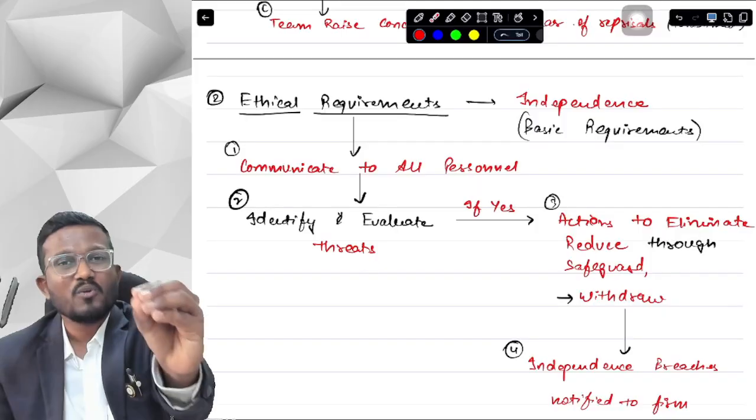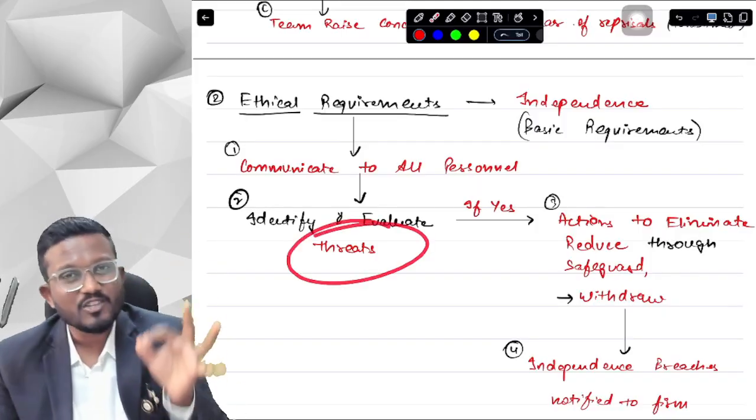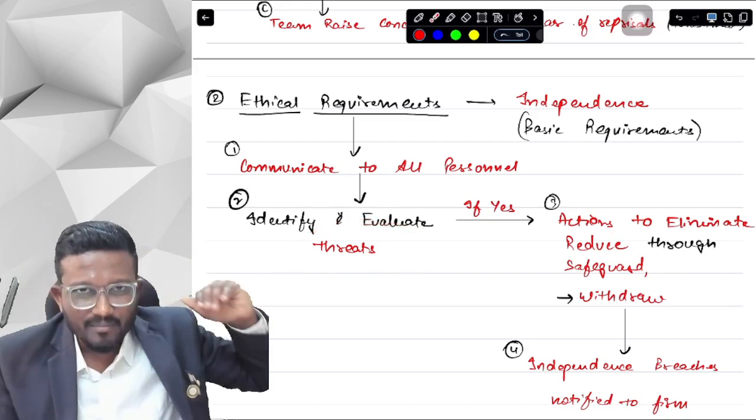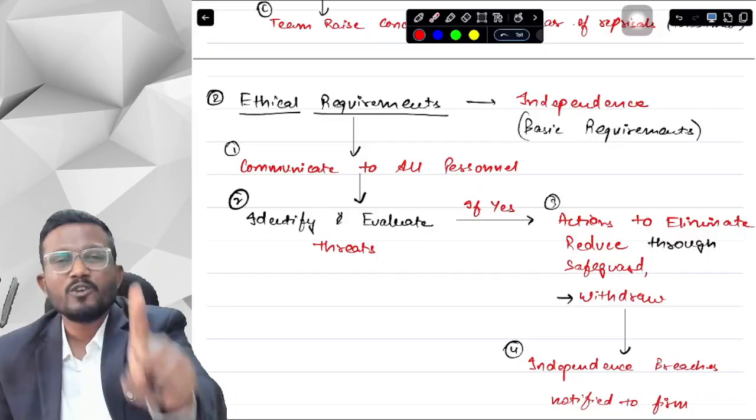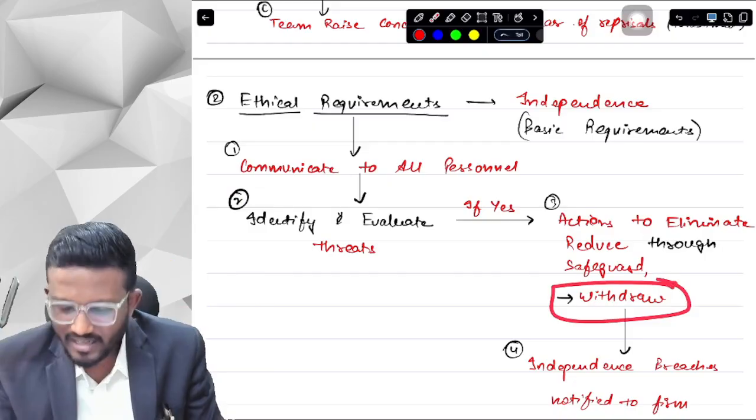Then the only option you have is to withdraw, because you are not independent. There are threats to independence, which means you are not able to eliminate or reduce the threat. Then you should withdraw, you should just resign from the engagement. So the last option is withdraw.